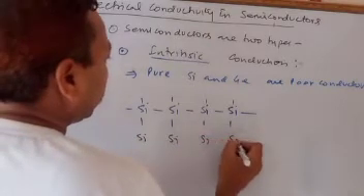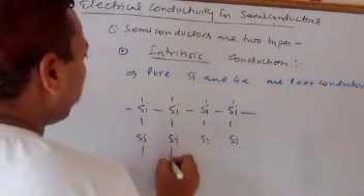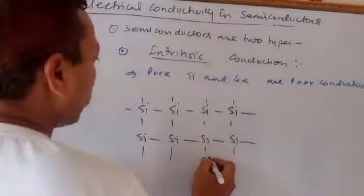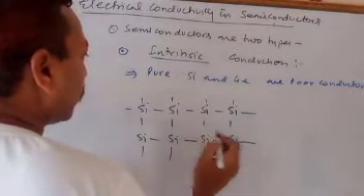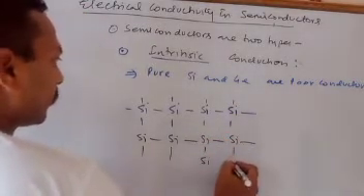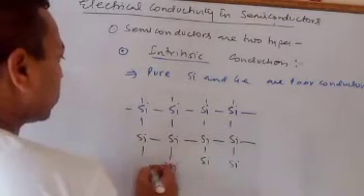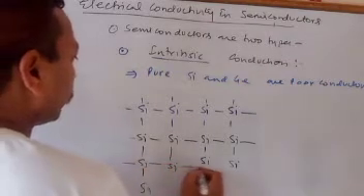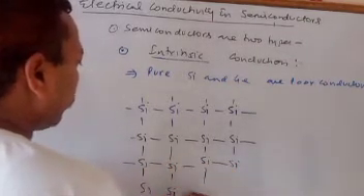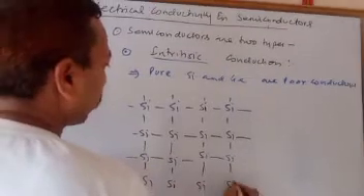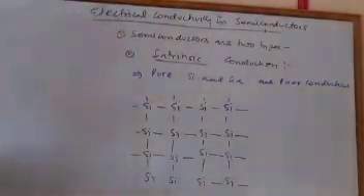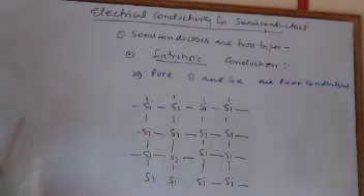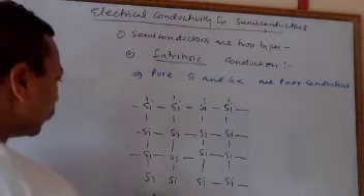Here we can see each silicon atom has 4 strong single covalent bonds. Each silicon has 4 valence electrons: 1, 2, 3, 4.